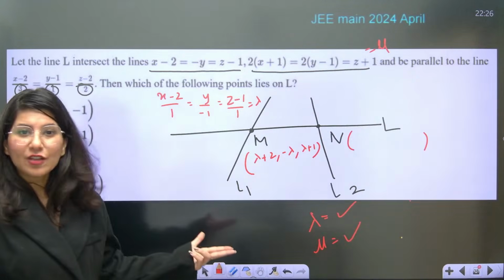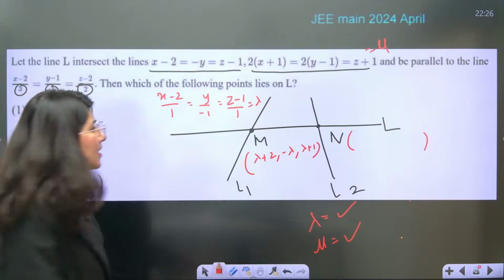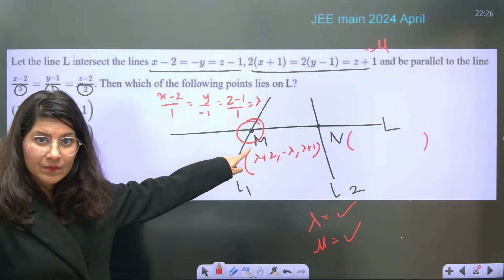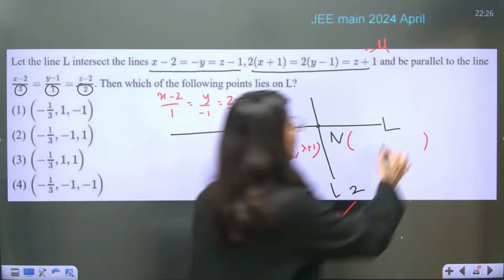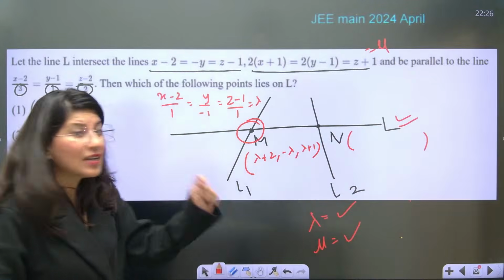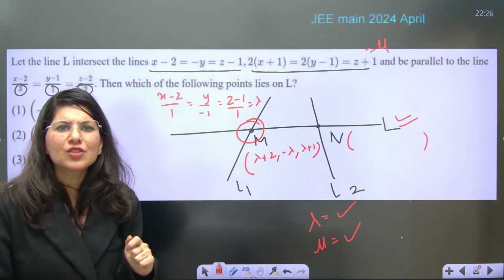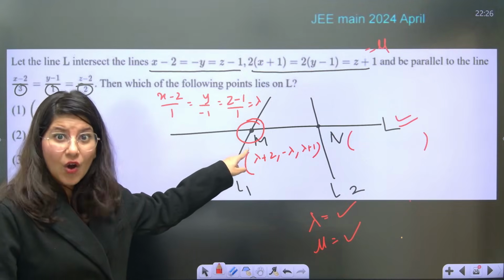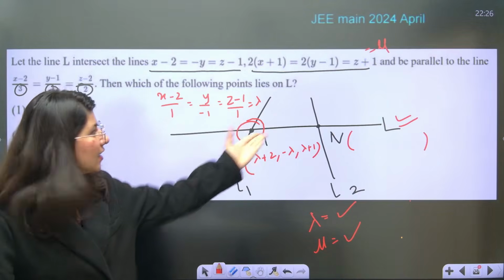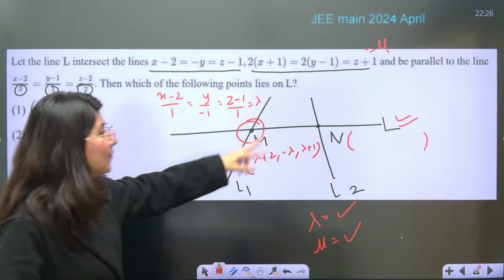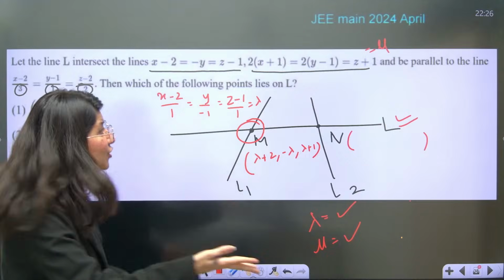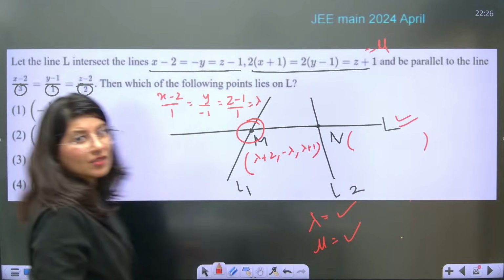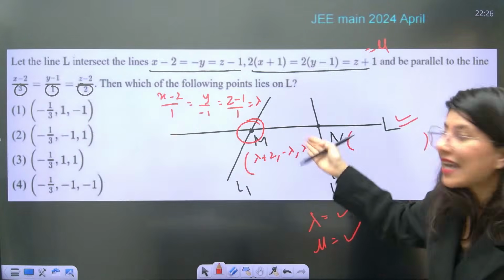Once you get the value of lambda or mu, you can get this point M. Once you get this M, which is by the way lying on your line, what you are looking for is the equation of L. How do you calculate the equation of L? To calculate the equation of L, you need a point on that line L. Yes ma'am, we have either M or N, both will work. And ma'am, you want the direction ratio. So your line L is parallel to 3, 1, 2. So the direction ratio of line L is 3, 1, 2 only.